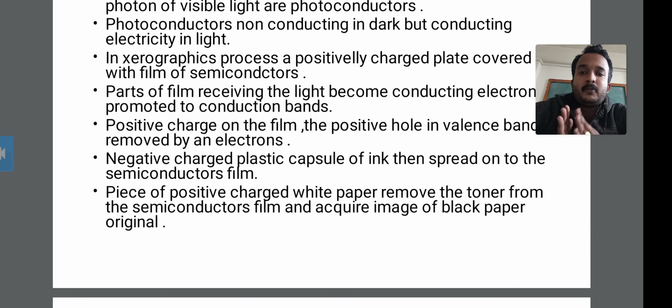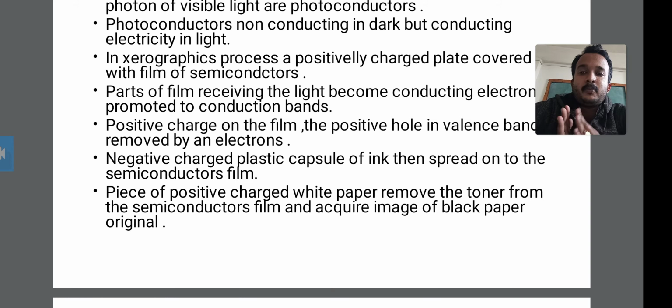The actor is given a capsule of ink, so when the villain attacks the hero, the hero's blood is formed by this capsule of ink. Okay, then it is spread onto the semiconductor film.